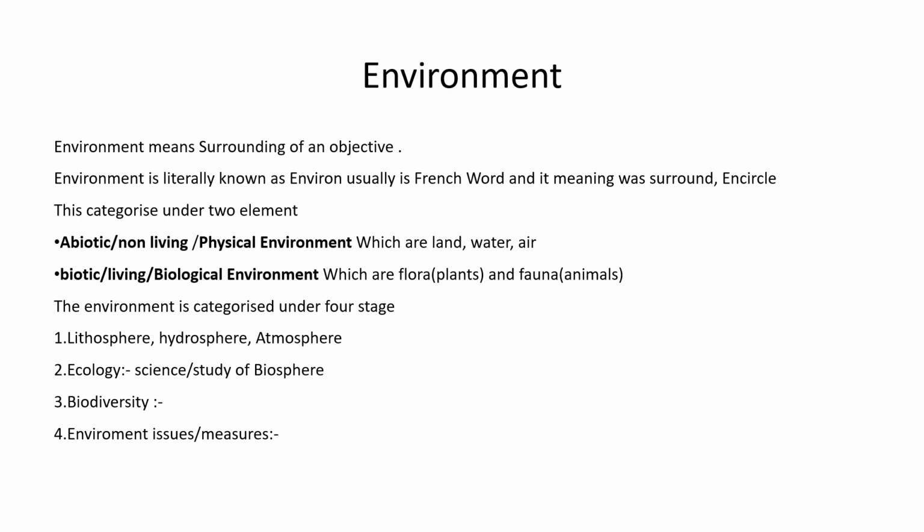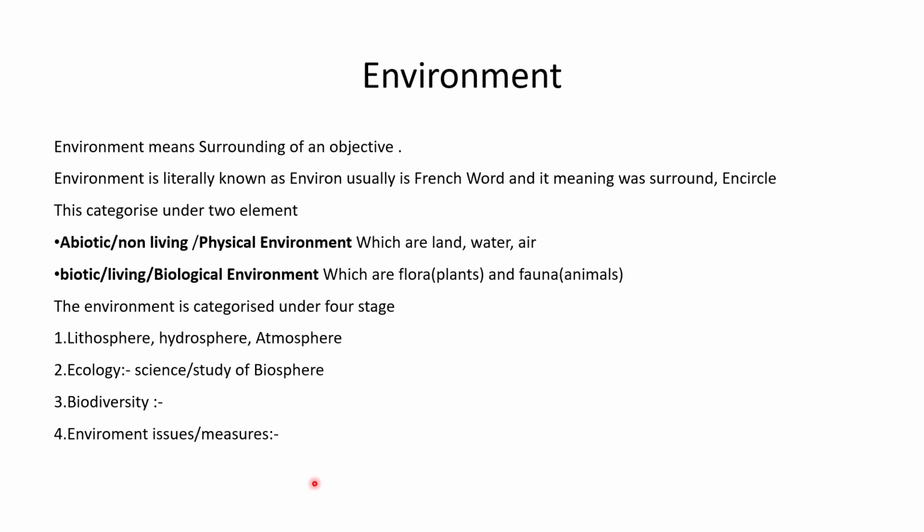What is environment? Simply, environment means the surrounding of objects. Environment is nothing but the objects or things, plants or animals, or anything, all surrounding us, which is also known as the environment. And the word environment came from the French word environ.